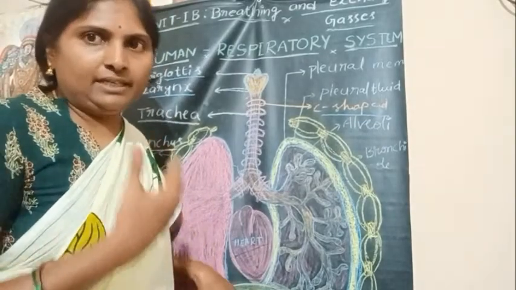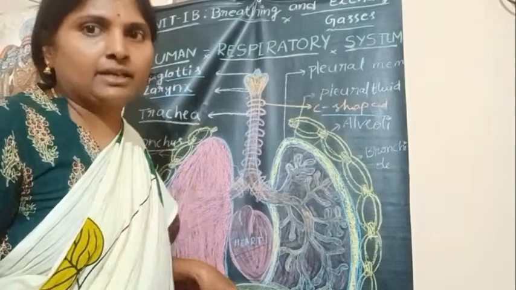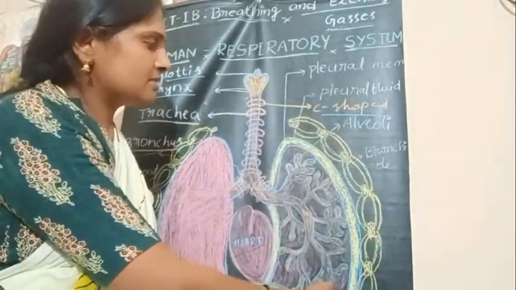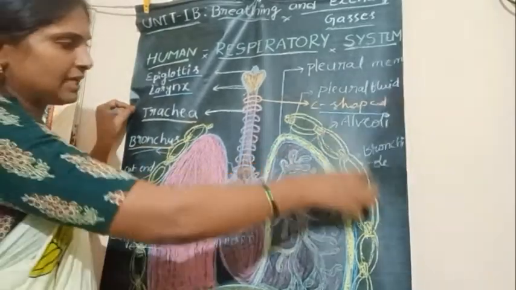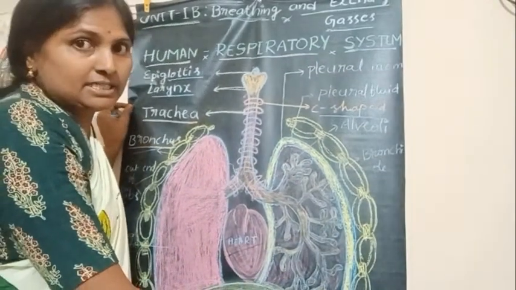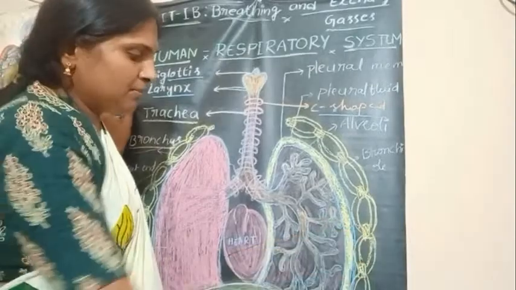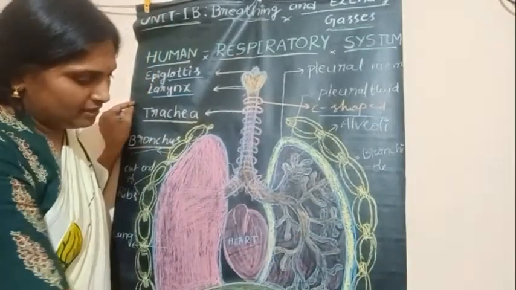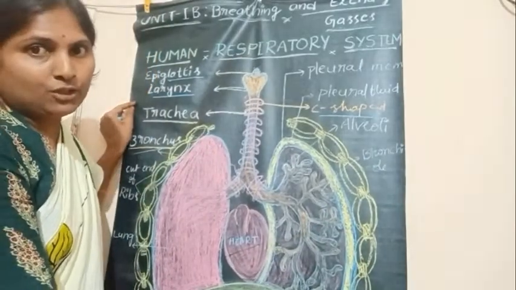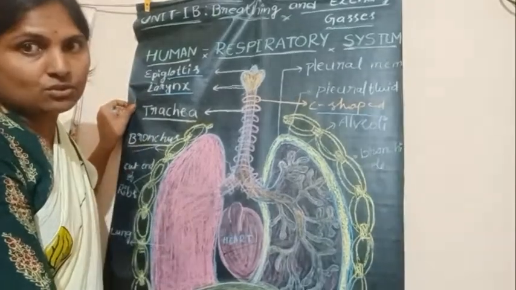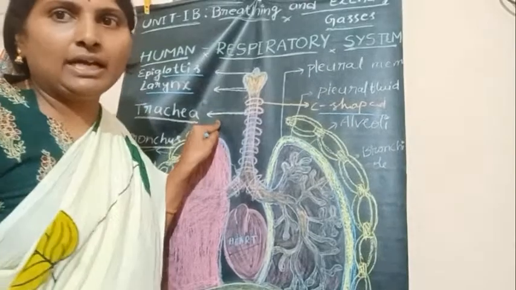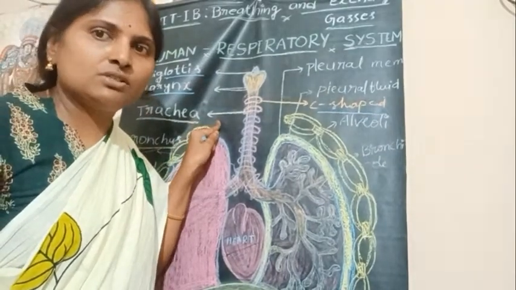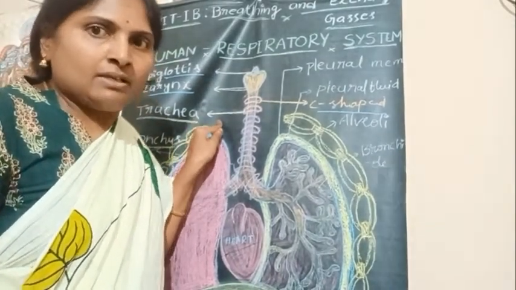On the ventral side, it is formed by the sternum. On lateral sides, it is formed by ribs. And on the lower side, it is formed by a dome-shaped structure called the diaphragm.